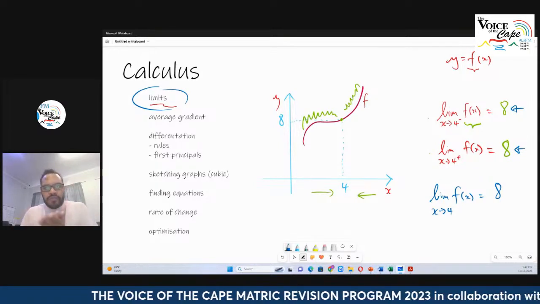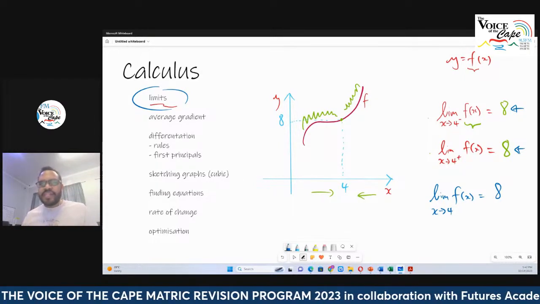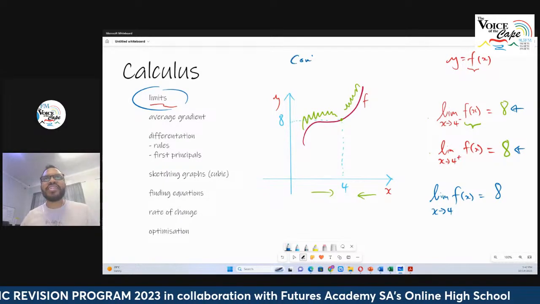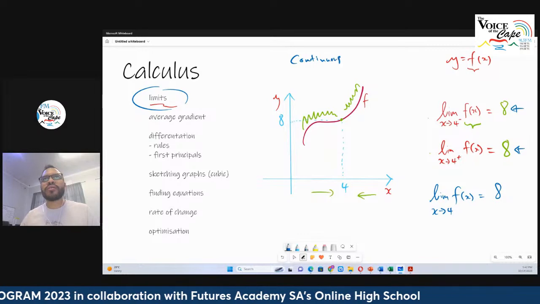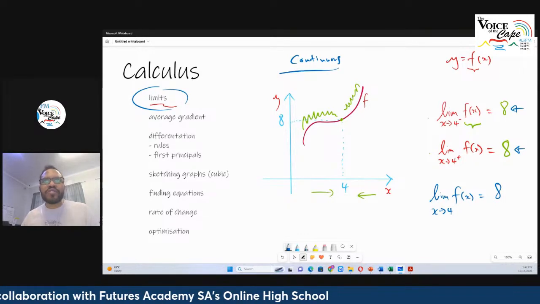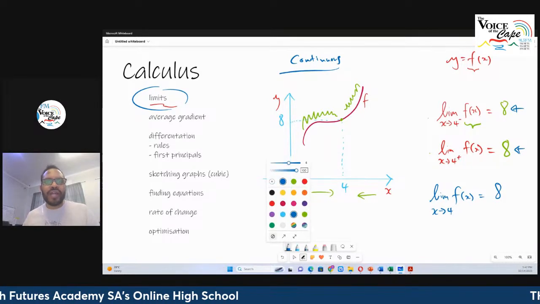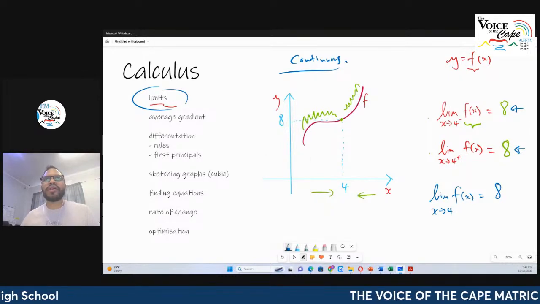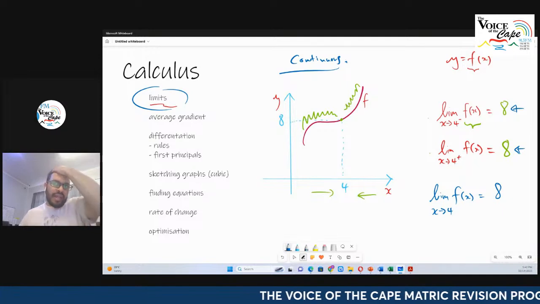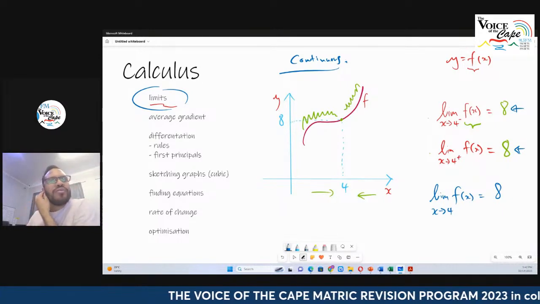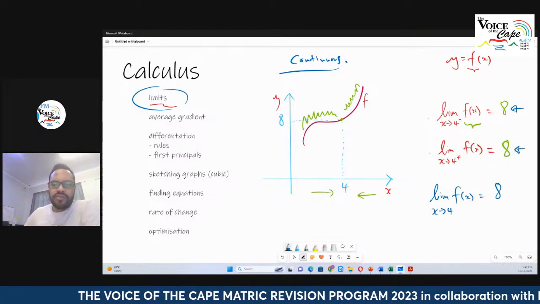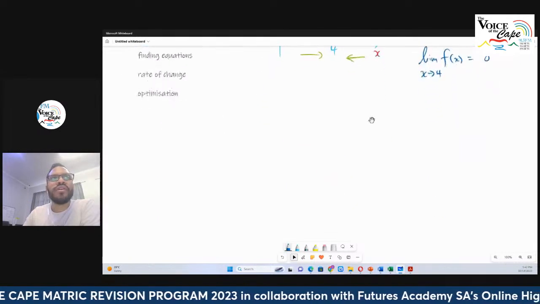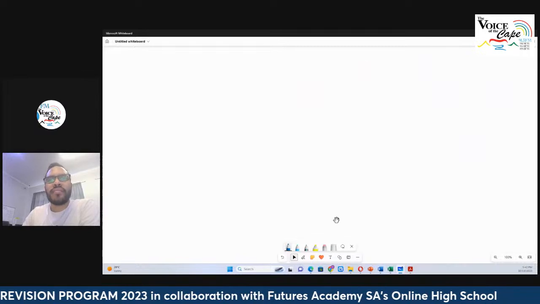Okay, so another thing I want to mention to you very quickly, this function that you see over here is what's known as a continuous function. Okay, there are no gaps or breaks along the way in terms of this function. That's why it's a continuous function. Now, how do you evaluate limits in grade 12? Let's make a note of that. That's really what we want to do, and that's what we want to look at.